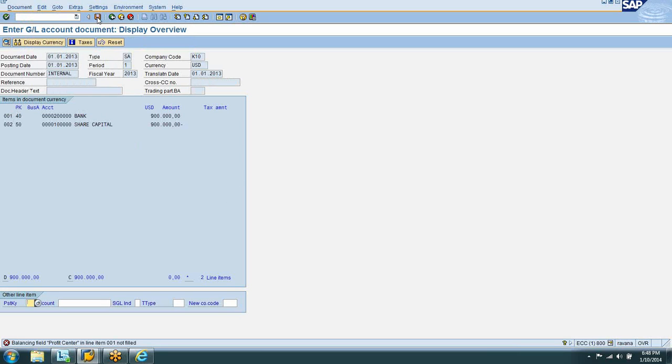It didn't work again. Balance. Do it again: Document, Reset. Okay, enter. Now go ahead and simulate. Document, Simulate. Now save. Maybe I have to do F02.